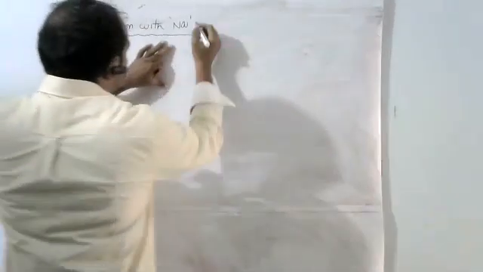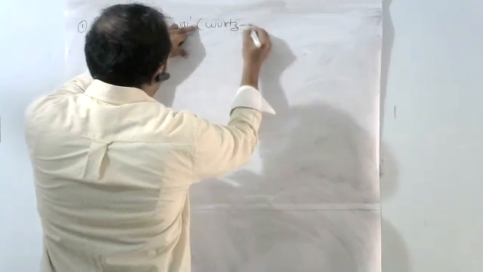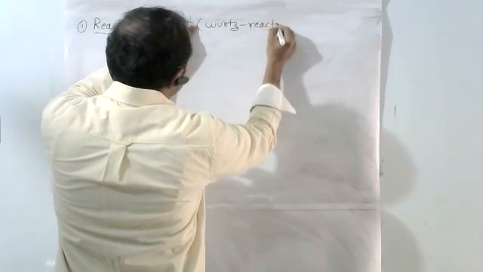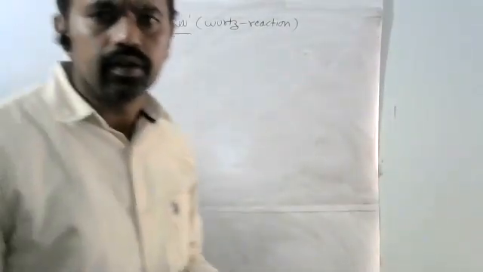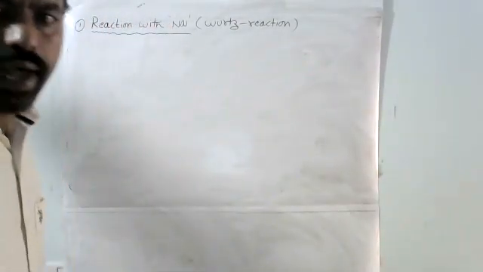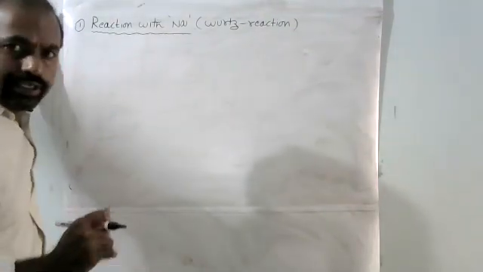It is also called the Wurtz reaction. So the reaction with sodium is also referred to as the Wurtz reaction.